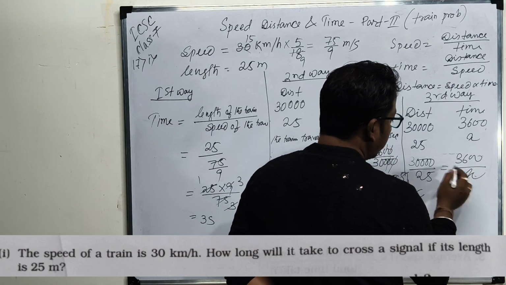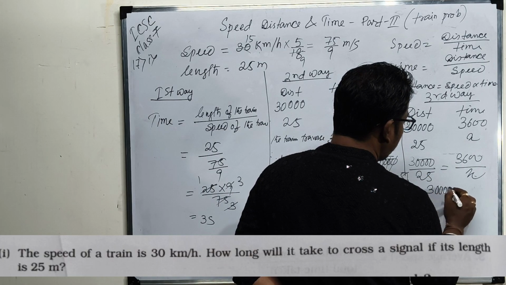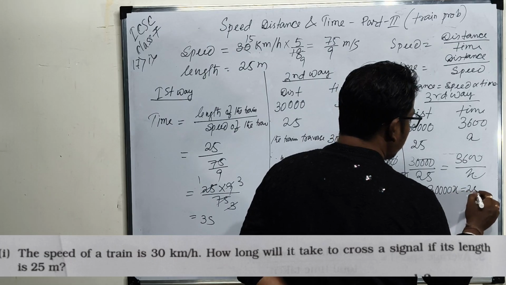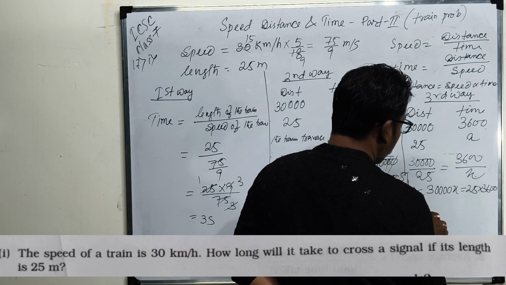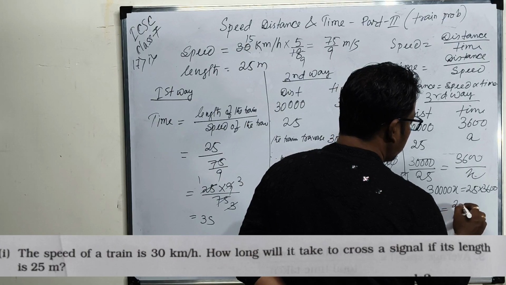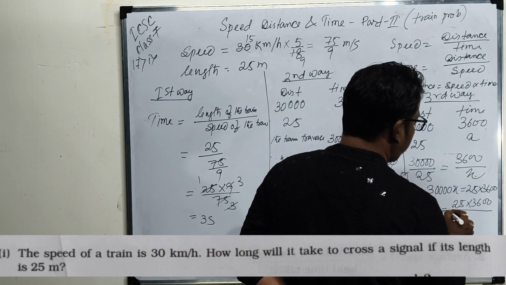Cross multiplying, 30,000 x is equal to 25 into 3600, or x equals 25 into 3600 divided by 30,000.